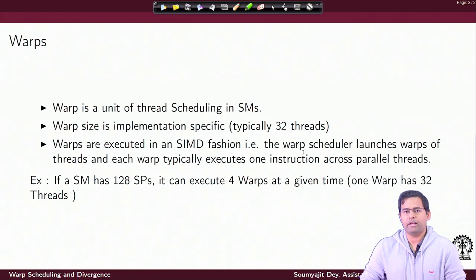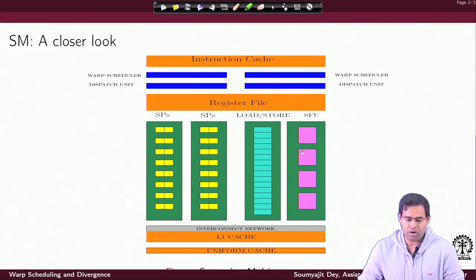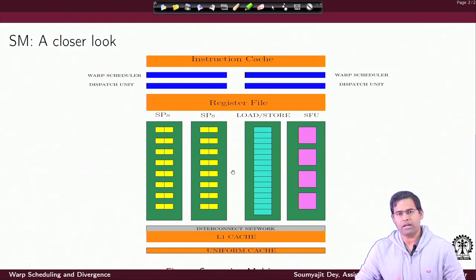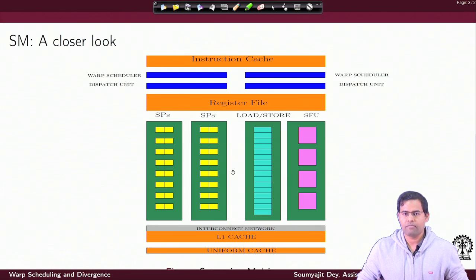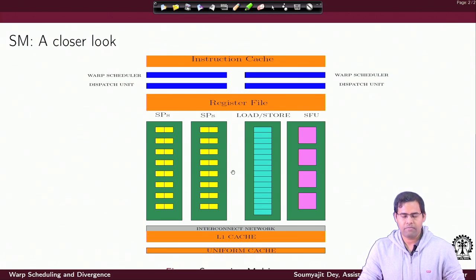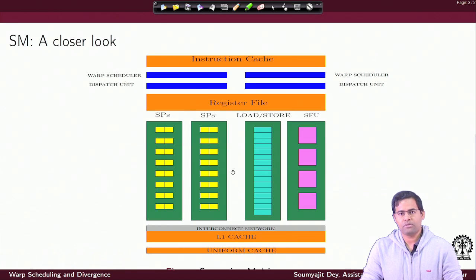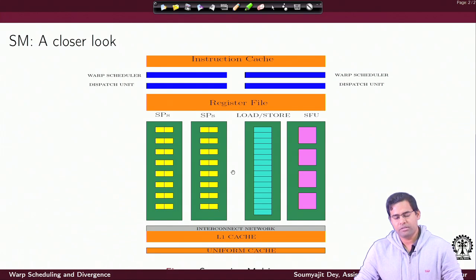Different warps can actually progress in the SM together. Why? Because I have more than 32 SPs. For example, let's say I have 128 SPs, so in parallel 4 warps may execute together. Inside a thread block I have a lot of threads. These threads are packed into packets of 32 by the warp scheduler. These packets of 32 threads are what will execute in lockstep together, from the programmer's point of view in terms of instructions, right? But again, the warps may progress at different speeds.